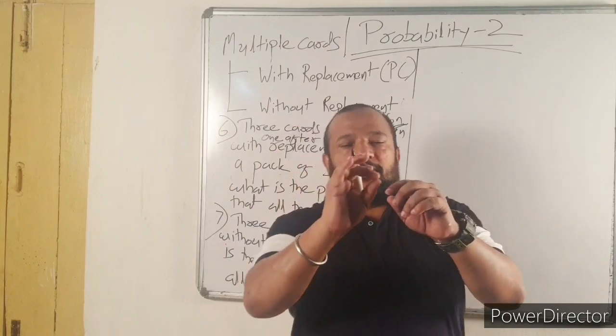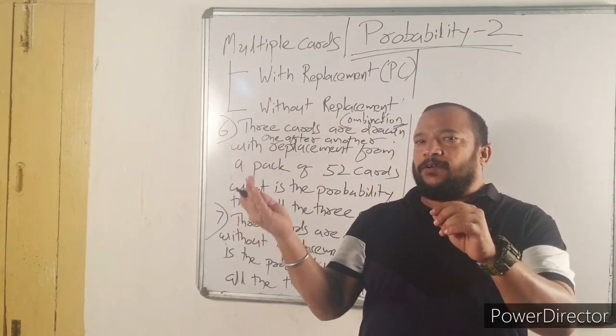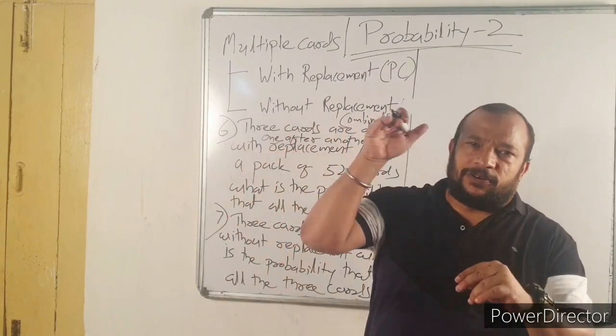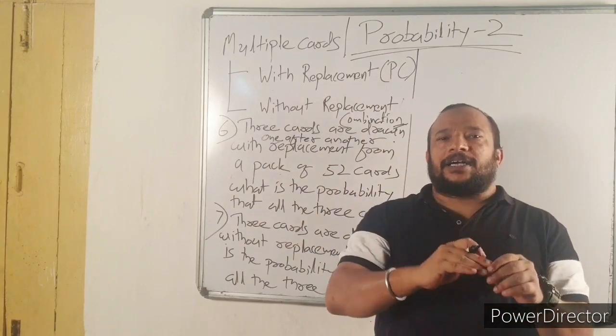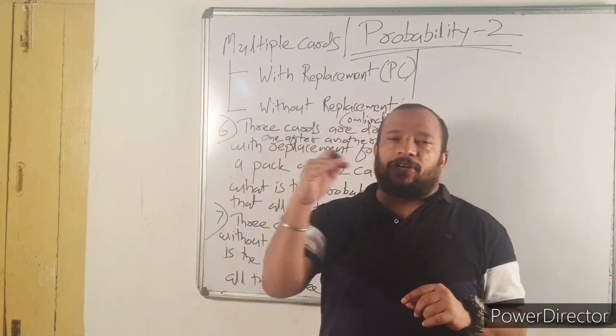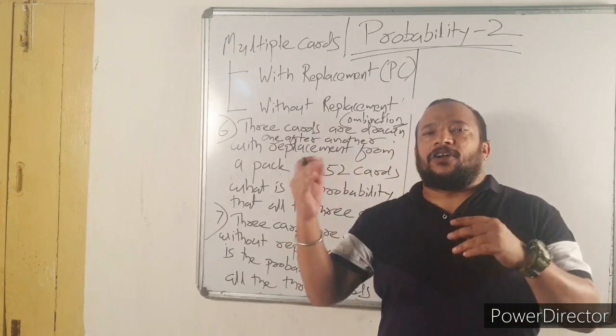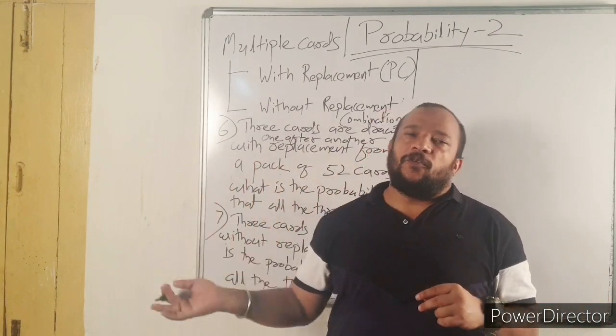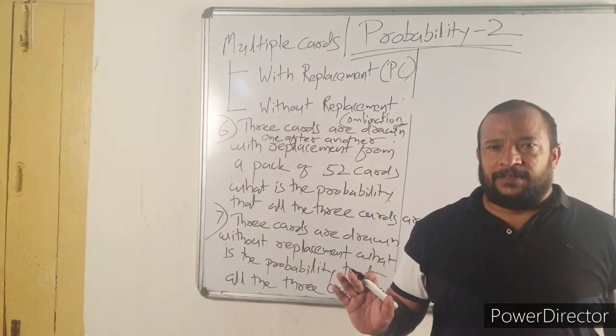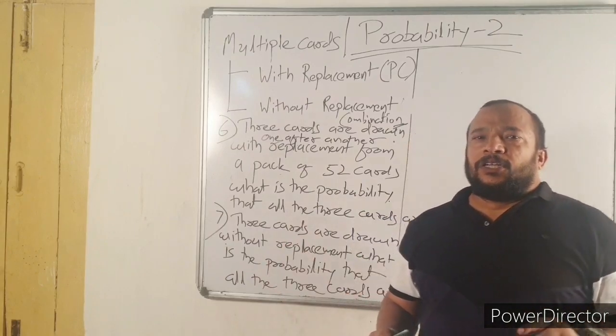With replacement means you draw a card, look at it, and again you replace it. 3 cards are drawn one after another with replacement.